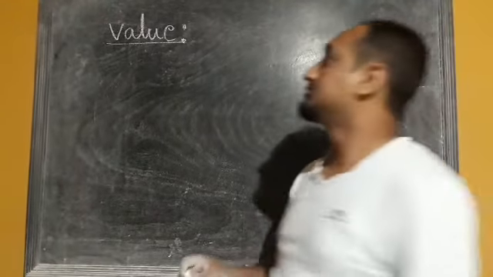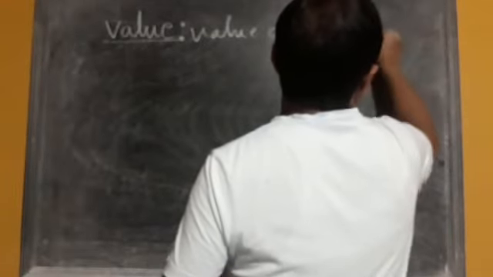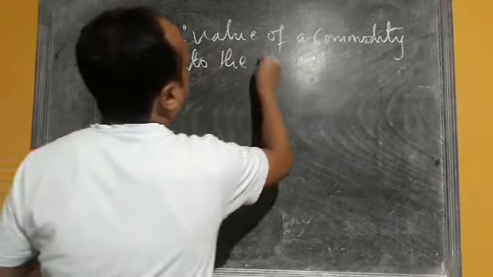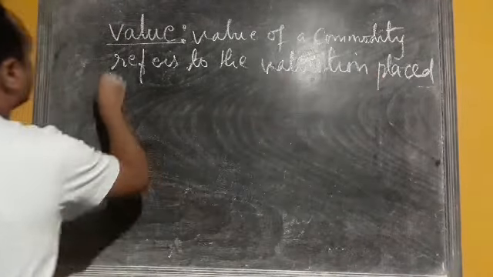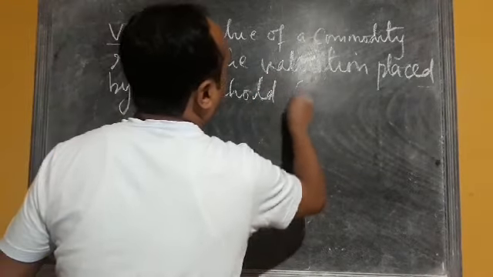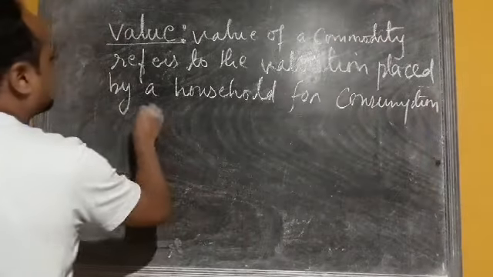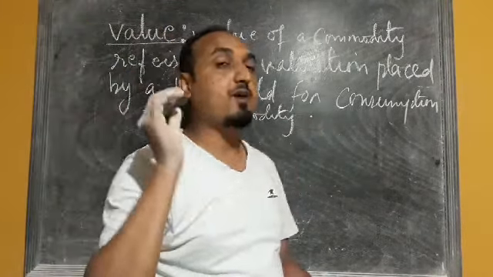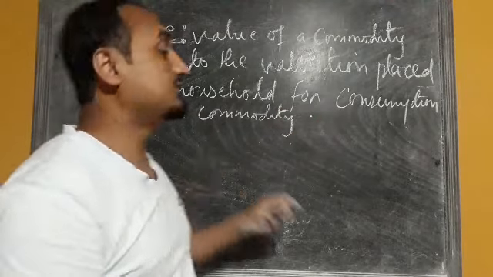The value of a commodity refers to the valuation placed by a household for consumption of a commodity.